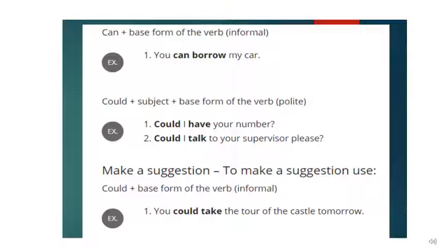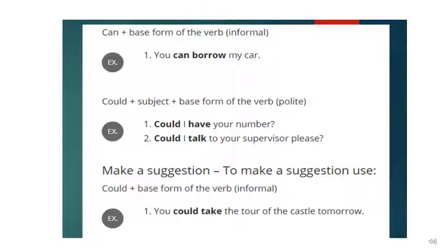Now next is could plus subject plus the base form of the verb. Base form of the verb means the first form of the verb, children. It is much more polite to use the word could. Could I have your number? Could I talk to your supervisor, please? When you have to ask permission in a very polite manner, we use could.